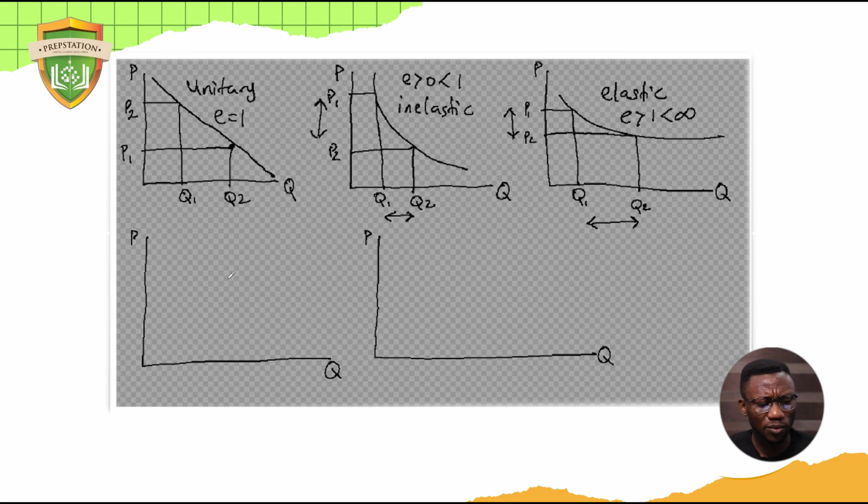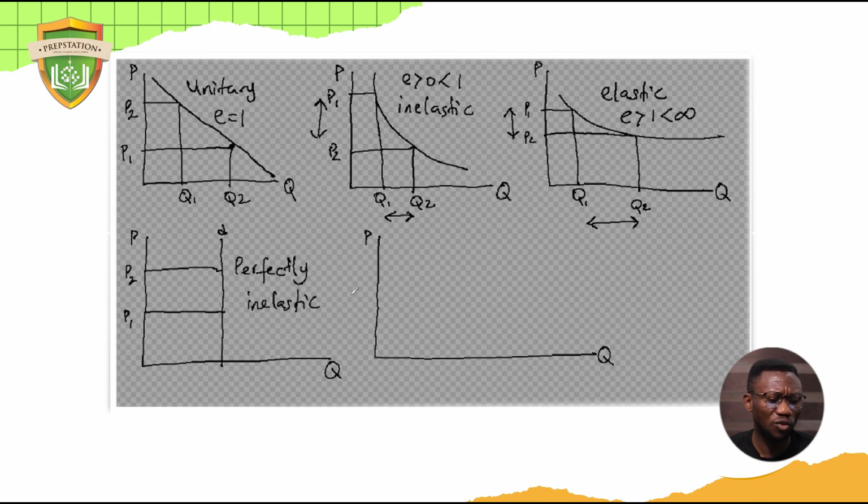Now let us look at another concept of perfectly elastic demand and perfectly inelastic demand. What if the line is drawn all the way down like this, and this is D, and now there are different price levels, but demand has refused to change. So that is P1 and P2, and at different price levels, P1 or P2, quantity demanded has remained the same. What do we call this? Different prices changing, but quantity demanded remains the same. We call this perfectly inelastic demand. No matter what the change in price is, people keep buying the same amount of goods and services. That's perfectly inelastic demand.